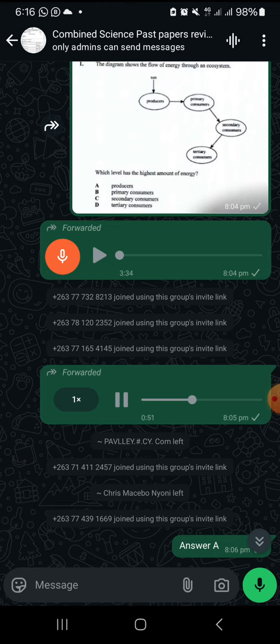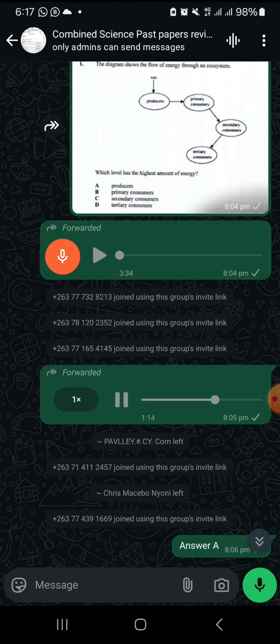Let's take, for example, we have got one bucket of maize, and we have got different groups of people. So when this bucket of maize, let's take this 50 kg of maize, is given to group A, group A will use some of the maize, and the remaining maize is taken by group B.